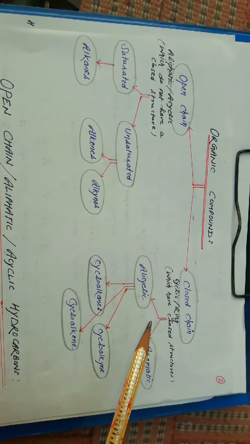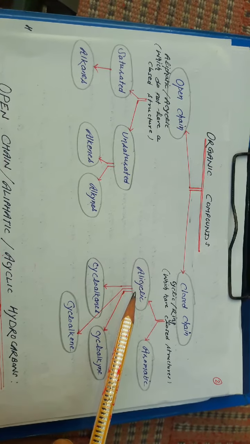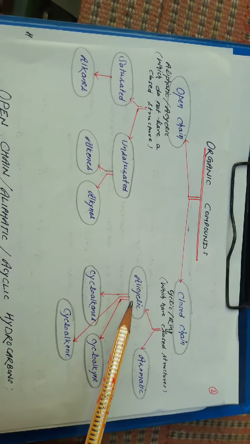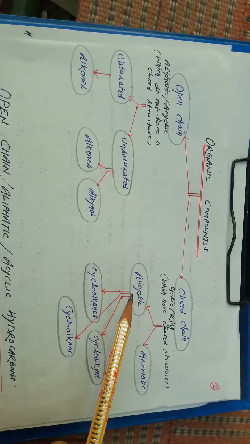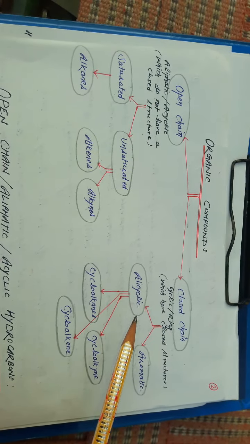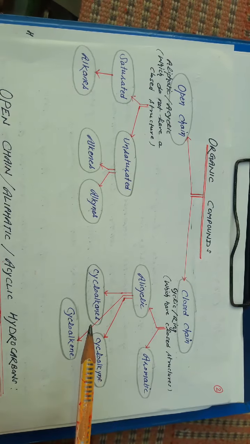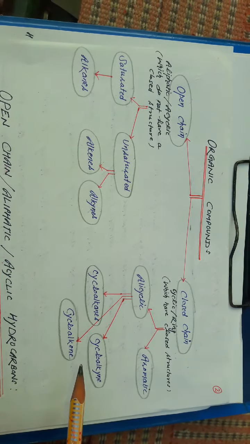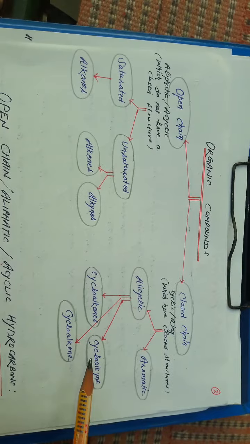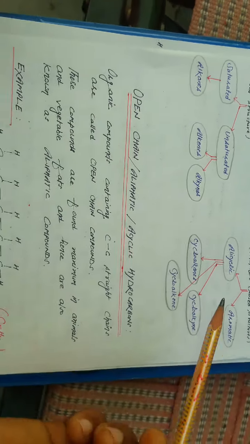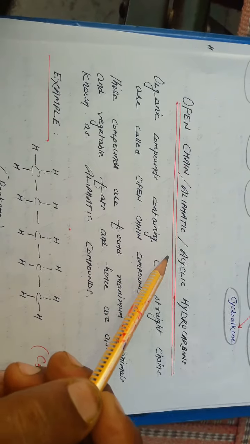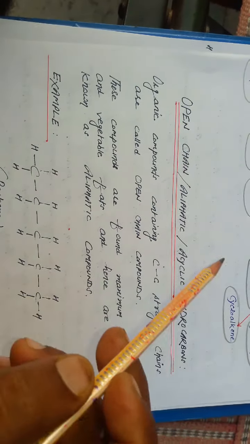Similarly, closed chain is of two types: alicyclic, which has a closed chain but does not show aromatic character, so alicyclic we can also say non-aromatic, and the other side is aromatic. Alicyclic includes cycloalkanes, cycloalkenes, and cycloalkynes. So first we talk about open chain, aliphatic, acyclic hydrocarbons.